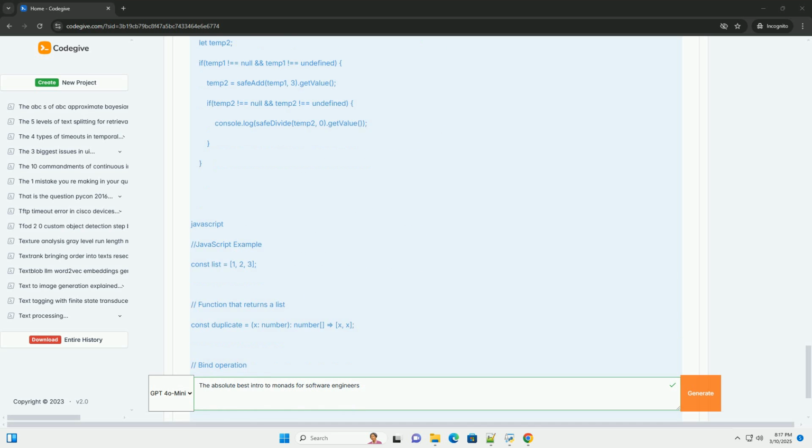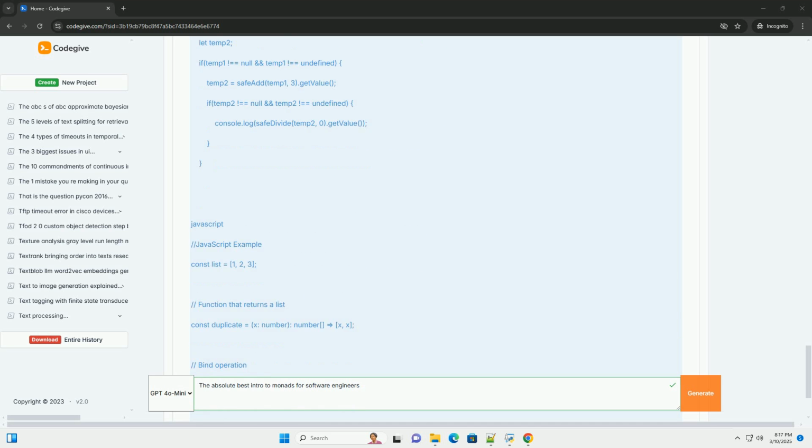Explore libraries: investigate libraries that provide monadic abstractions in your language. Look at fp-ts for TypeScript, returns or pymonad for Python, or Vavr for Java. Read more: there are many excellent resources on monads available online.